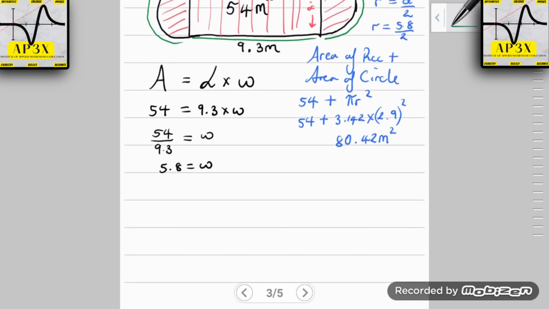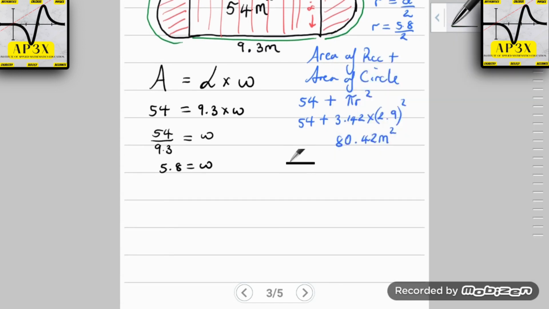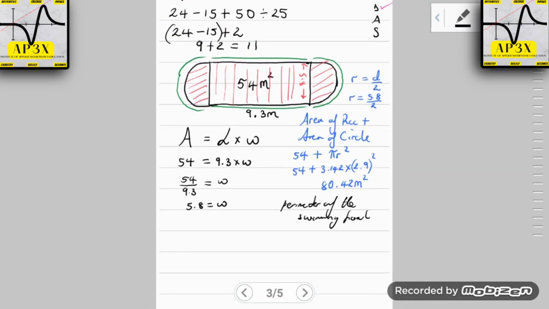So once again, we can write a structured formula here, and we can say that the perimeter of the swimming pool is, pardon me, not area, it is the perimeter of, okay, let's not say the perimeter of the rectangle, because we're not going all the way around the rectangle. It's going to be these two sides, this is 9.3 here.